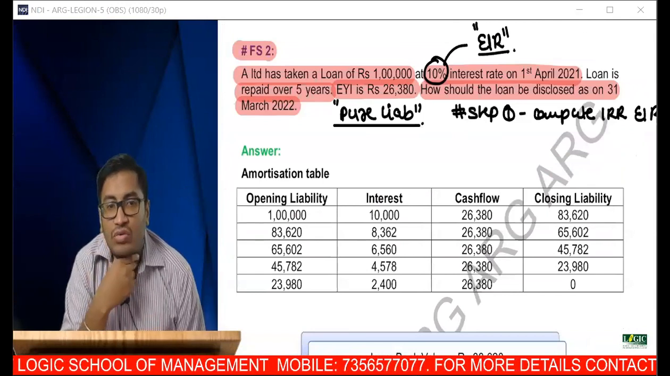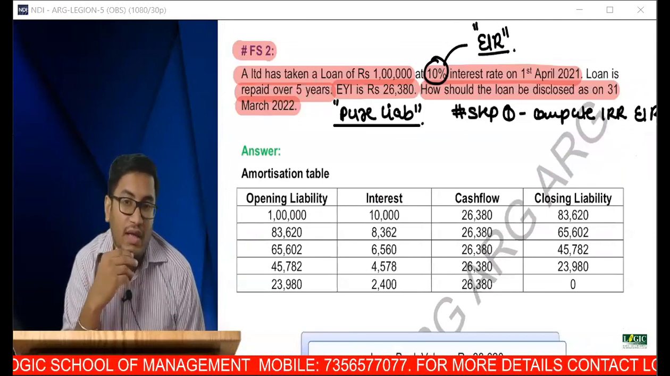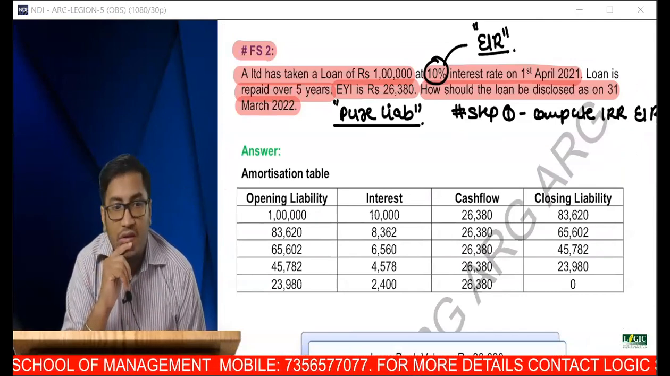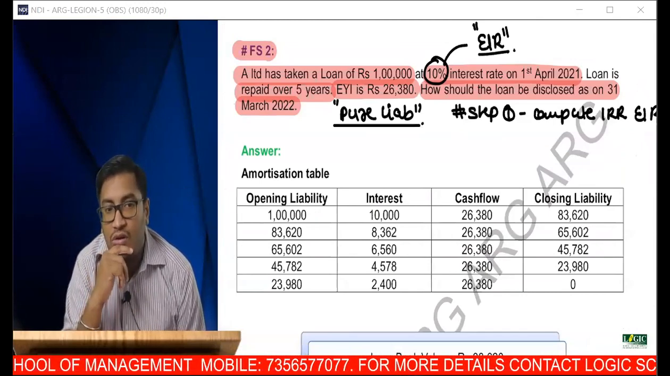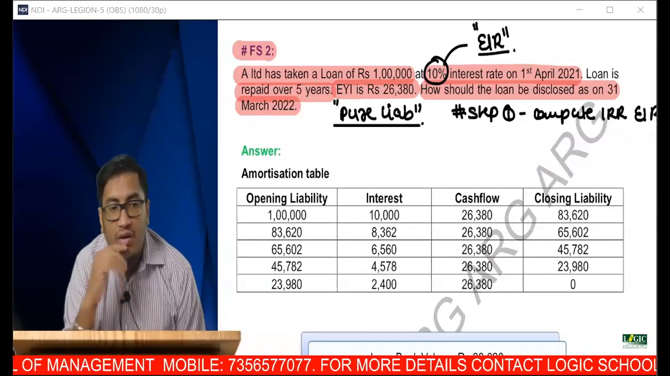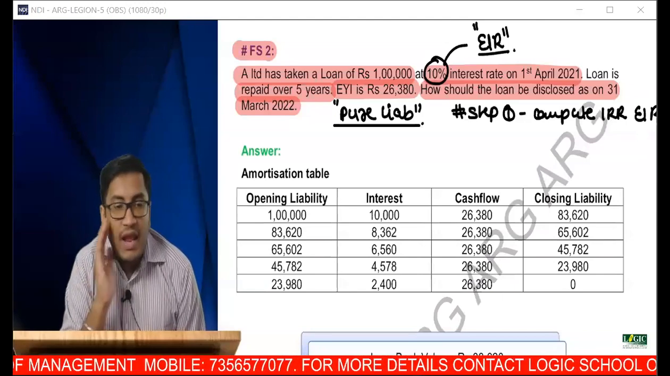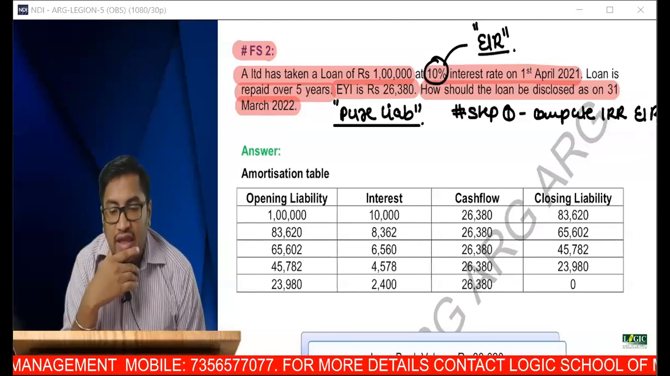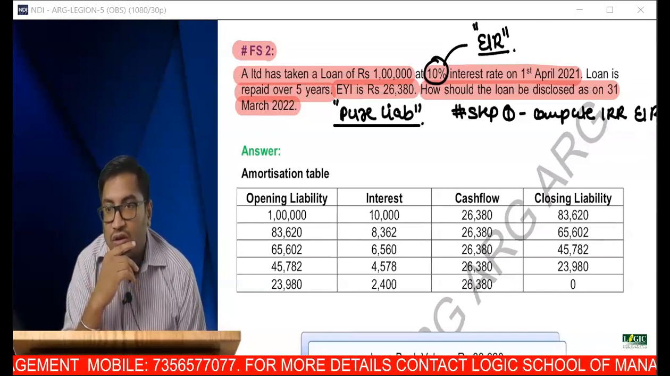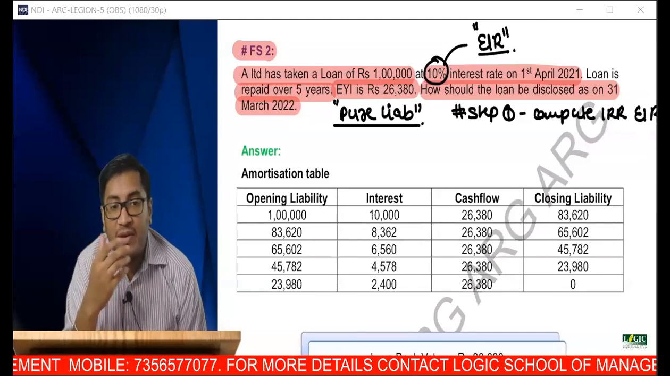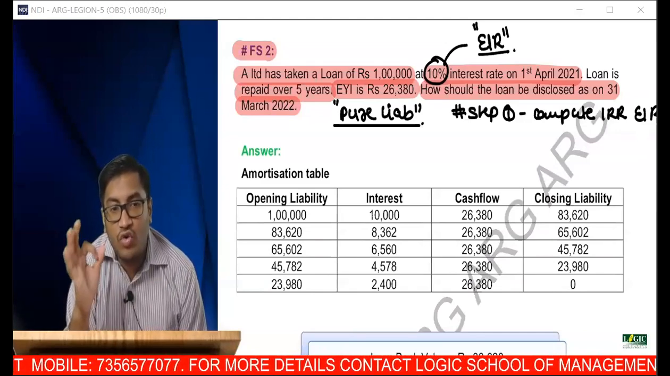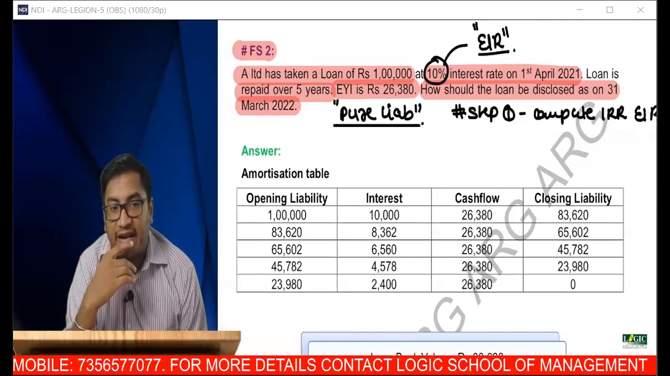Year 0, inflow or outflow? Inflow, how much inflow? 1 lakh inflow. Very good. Year 1, 2, 3, 4, 5. Inflow or outflow? Outflow, how much? So far, so good. Perfect.